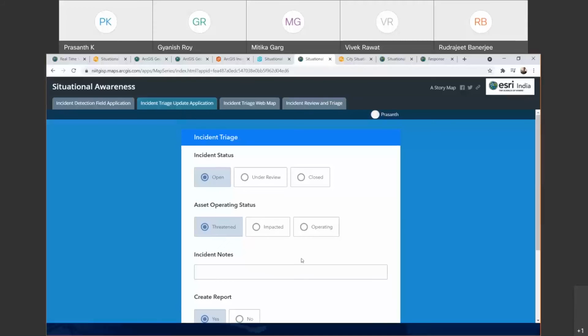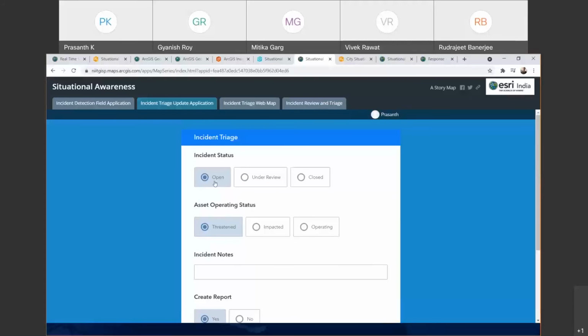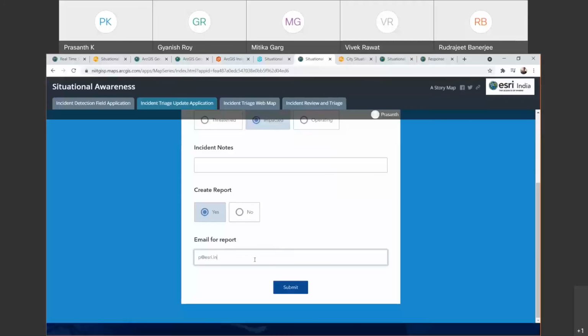So it is going to create an automated workflow to create a report, and say for example this status has changed from open to under review and from threatened to impacted, and you are submitting this with a specific set of notes. So this will trigger an email alert to the given email ID, so that specific set of people will be informed that there is an incident reported and there is an action taken on that specific incident.